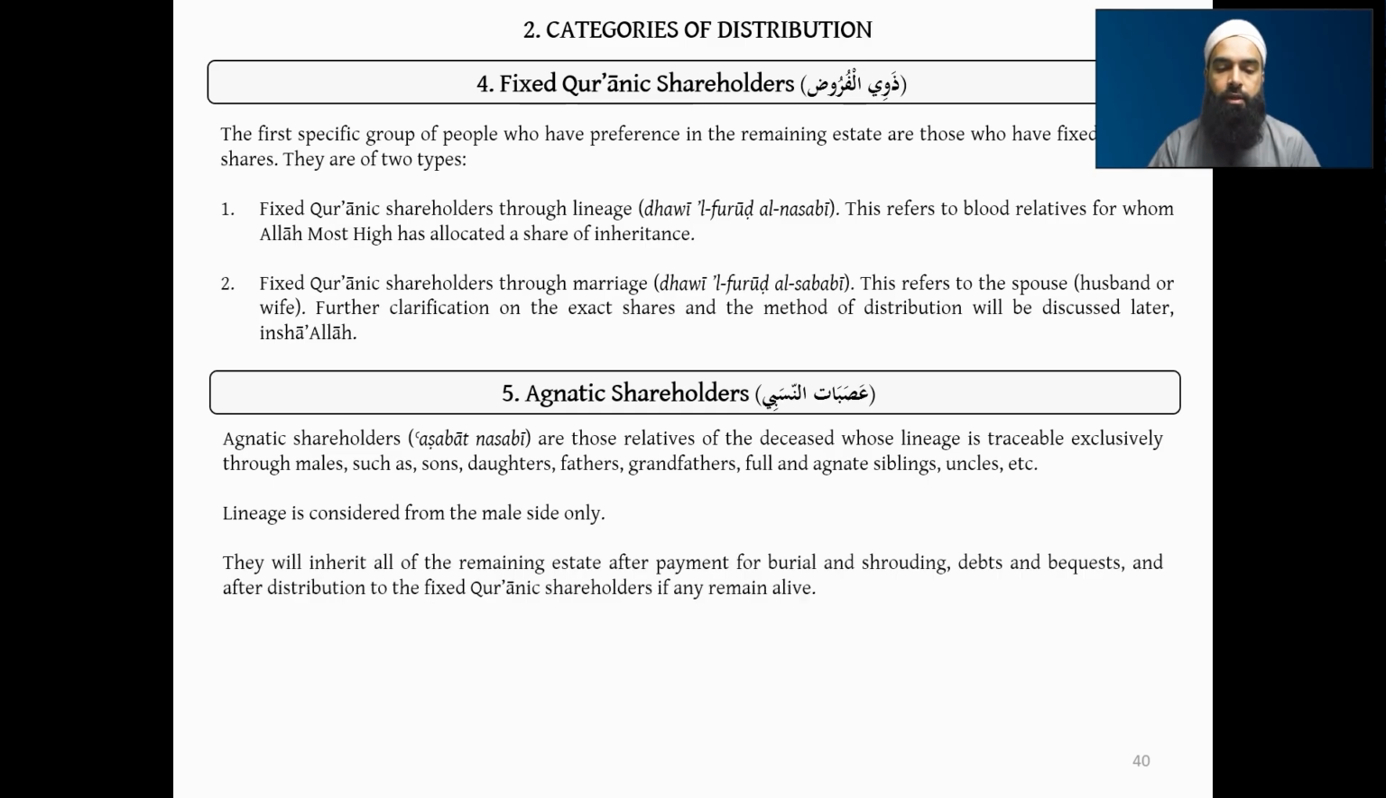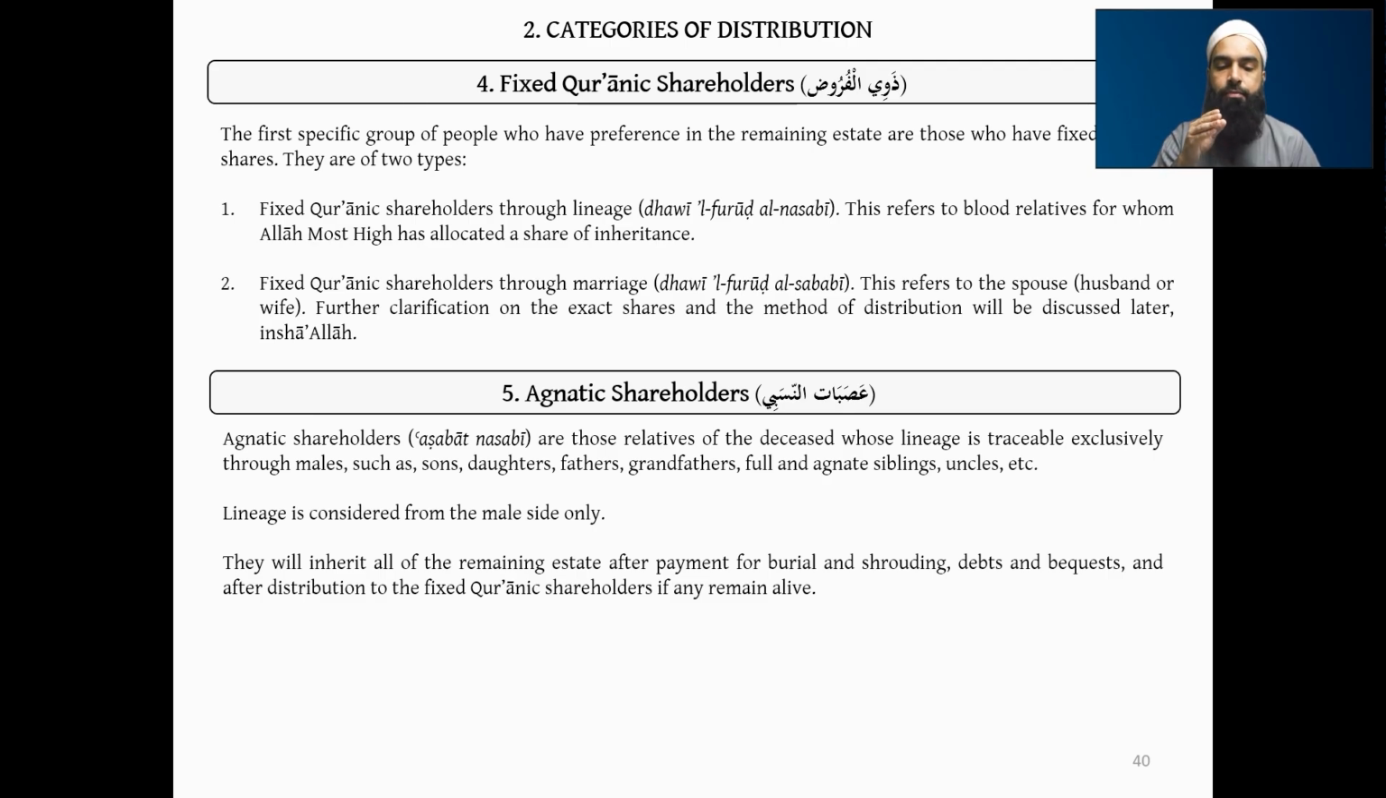And this group of shareholders, the previous group of shareholders, you understood, the fixed Quranic shareholders, they received a certain share, either a half or a sixth or a quarter or whatever it was, according to what the Quran had allocated. Here, these shareholders receive whatever remains. And after burial, shrouding, and obviously debts, bequests and everything, whatever's remaining, they will receive the entire amount after giving to the fixed Quranic shareholders. So that's if there are any fixed Quranic shareholders alive. So these people, they take the entire pot.